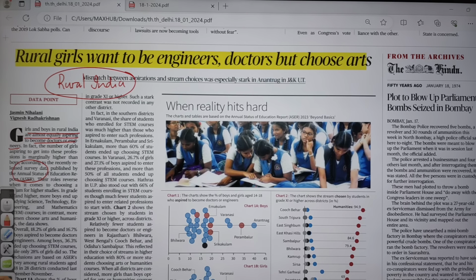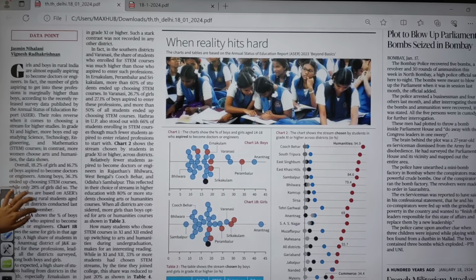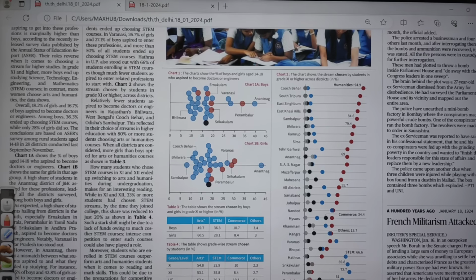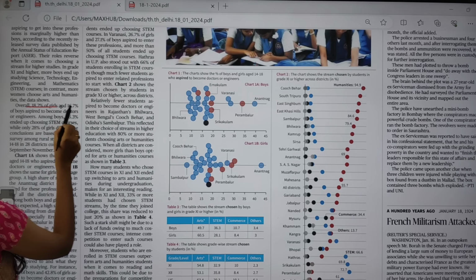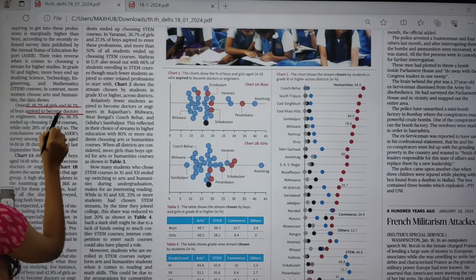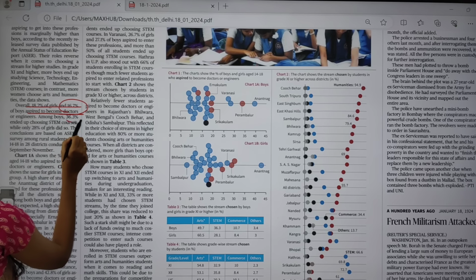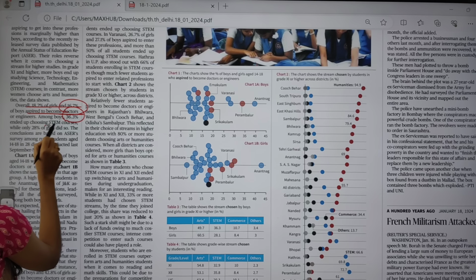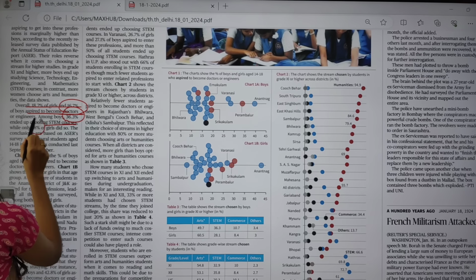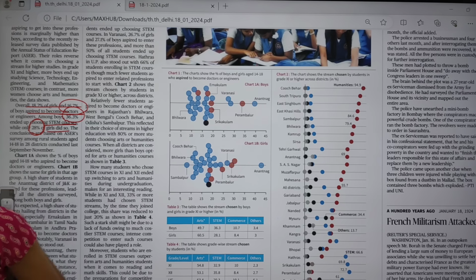Okay, so this is the thing which mainly said, and overall 18.2% of girls and 16.7% of boys aspire to become doctors and engineers. Out of this, 36% of boys end up choosing STEM courses, and only 28% of girls did so.